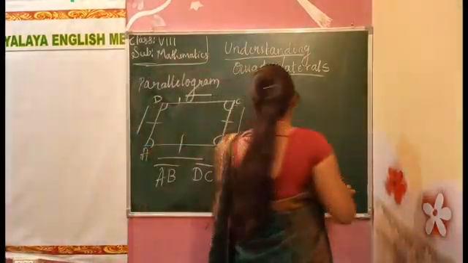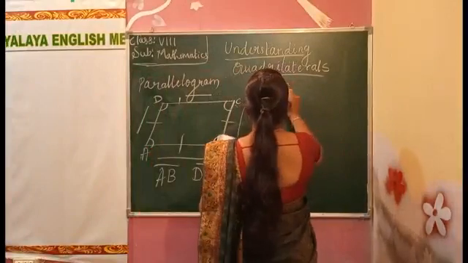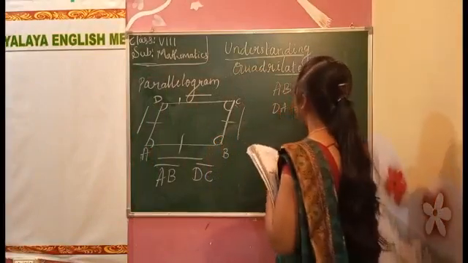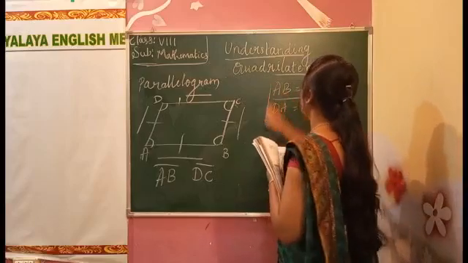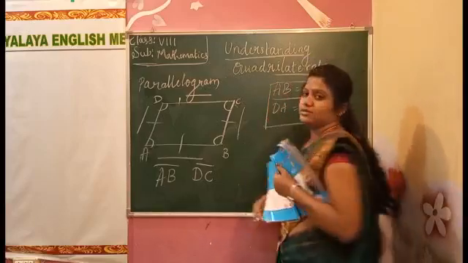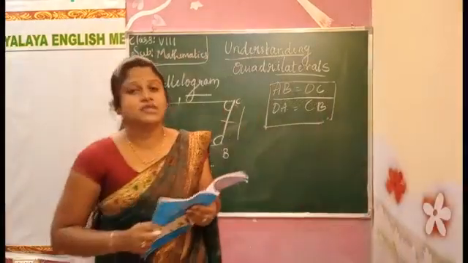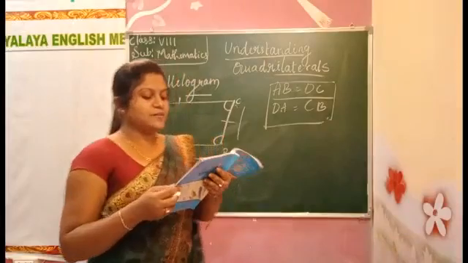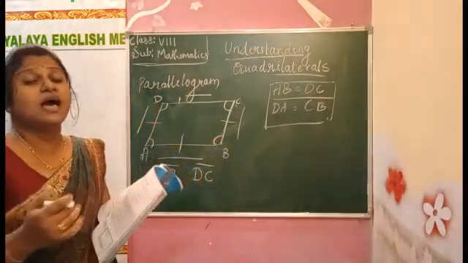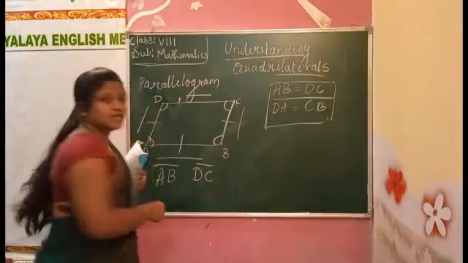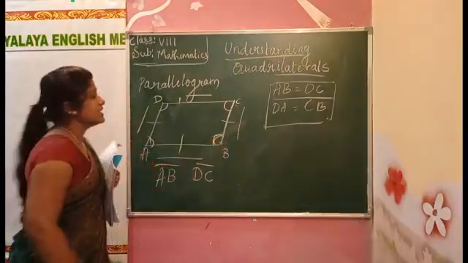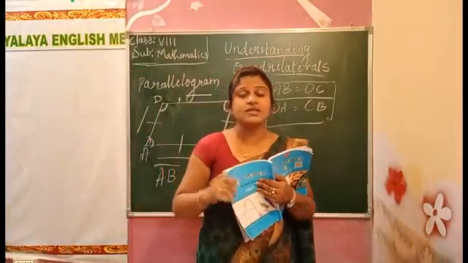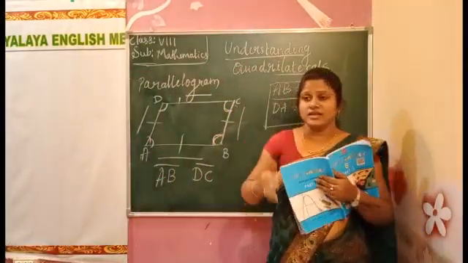AB is equal to DC and DA is equal to CB. These are opposite lines. And here we can see the angles: angle A, angle B, angle D, angle C. 4 angles we can see and 2 pairs of opposite sides we can see.